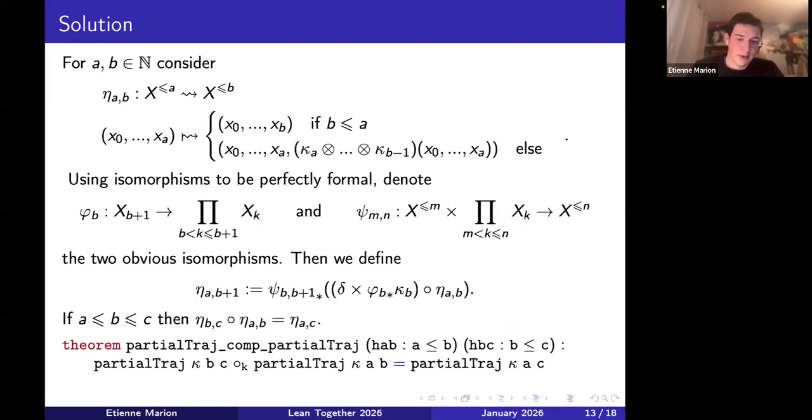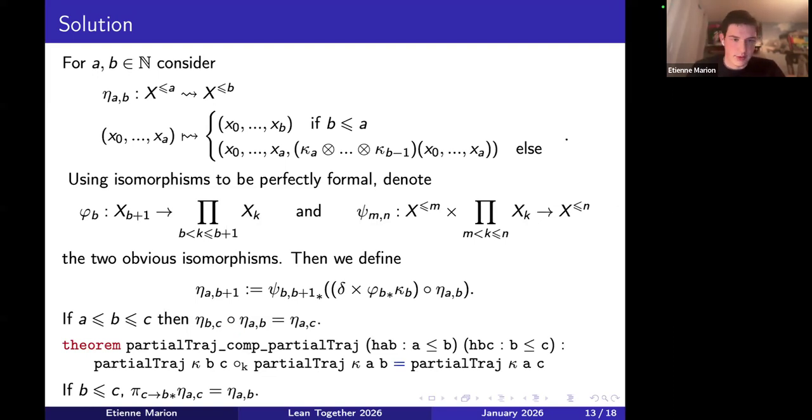Another nice property that we have with these kernels eta is that if I have b smaller than c, I can look at eta AC and I can restrict it to coordinates which are smaller than b. That's what the map pi here, pi CB, is doing. And if I do that, I get eta AB. So I have this family of kernels which are nicely defined and they interact with each other well and with proper operations which do not need any isomorphism. So we can use all the API that we have for Markov kernels in Mathlib.